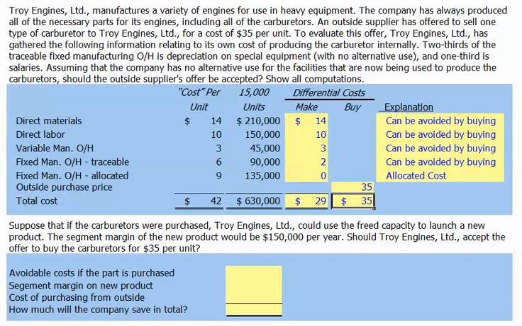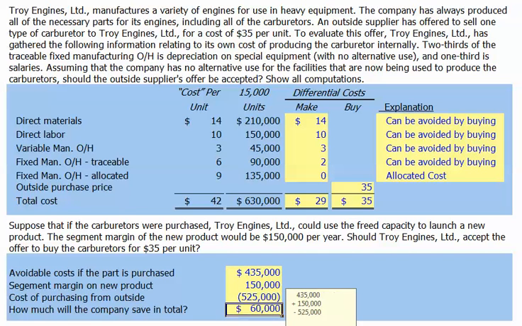We need to consider first the avoidable cost if the part is purchased externally, and that was going to be $435,000 per year, the $29 per unit times 15,000 carburetors that we need. The segment margin on the new product line was going to be $150,000. We need to compare these two with the cost of purchasing the carburetors from an outside supplier, which is $525,000, which was the $35 per unit times 15,000 units.